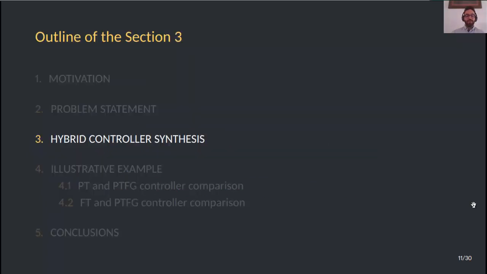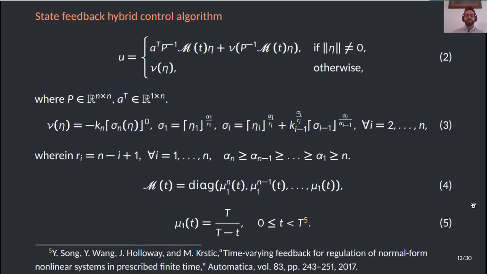To solve the aforementioned control problem, we propose a hybrid controller. This state feedback hybrid control algorithm is given in 2. It's composed of two elements. The first one acts if the norm of the state vector is different from 0, and the second one acts otherwise. In this control algorithm given in 2, P is a square matrix, A transpose is a vector, and nu, depending on all states, is an autonomous state feedback.